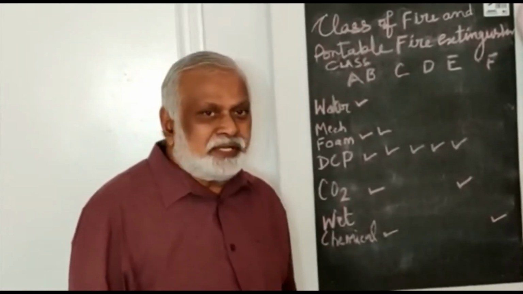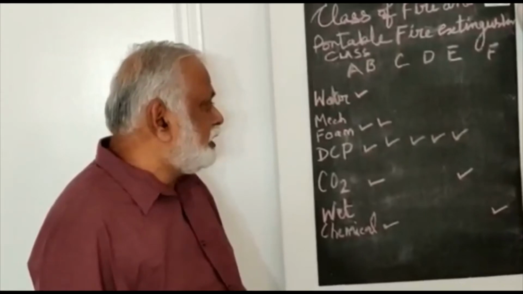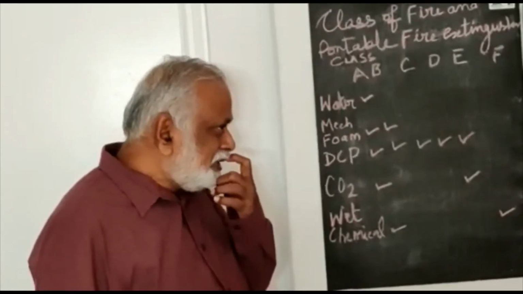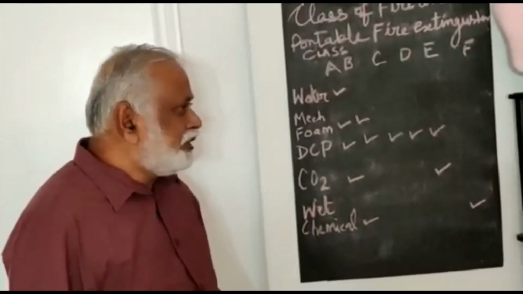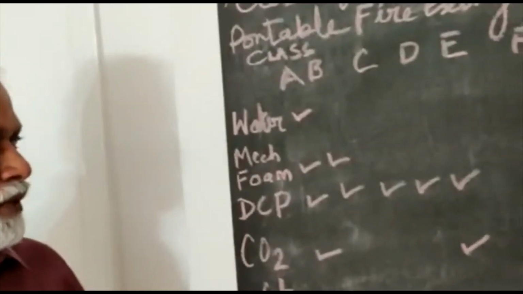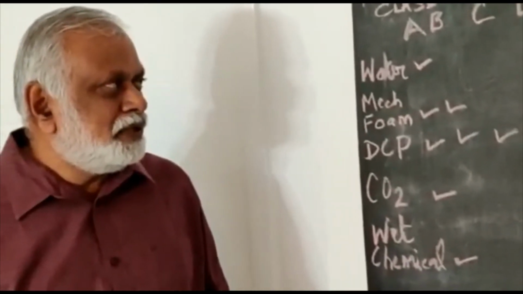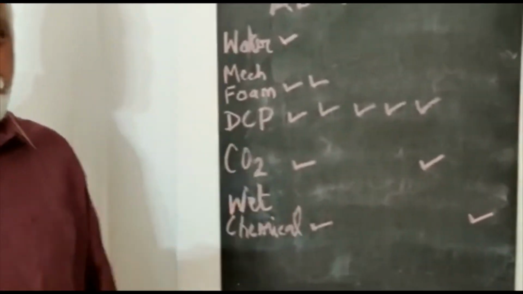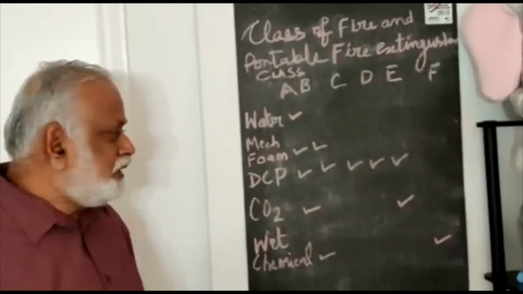Then comes the dry chemical powder. This dry chemical powder can be used for A, B, C, D and E. Means this can be used for class A wood and paper, class B flammable liquid, class C flammable gas and class D, the metal like lithium, etc. Class E is the electrical. So this DCP, dry chemical powder, is almost common to A, B, C, D, E.